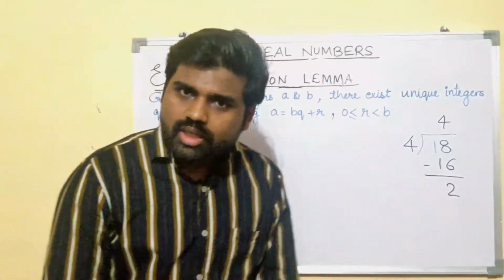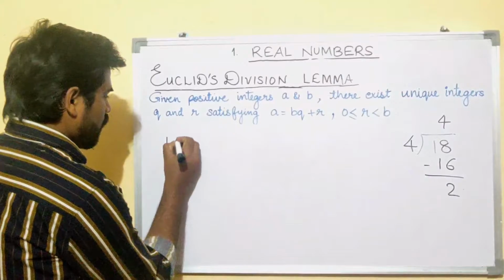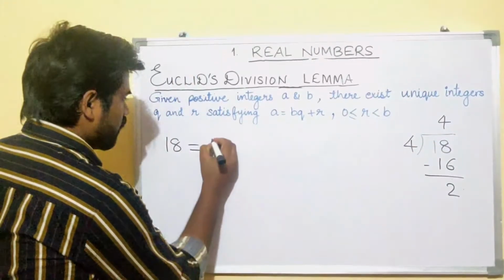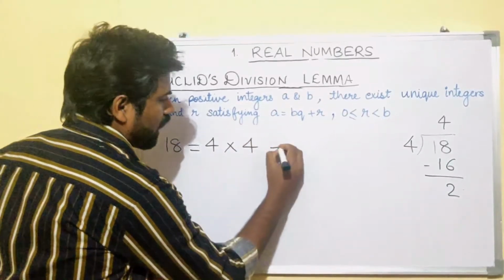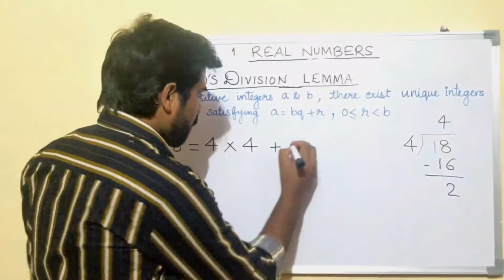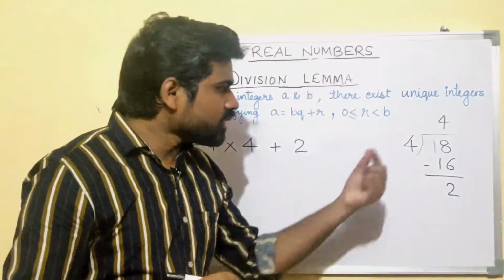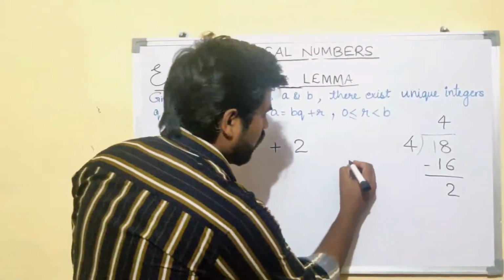In your earlier classes, you might have written 18 as the divisor into quotient, the divisor 4 into quotient 4, plus the remainder, right? Now, let us keep this divisor fixed and change the dividend.